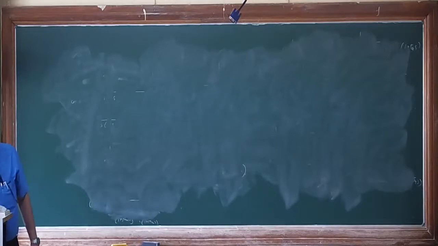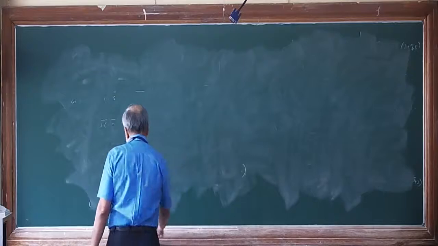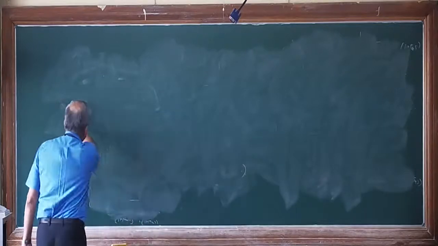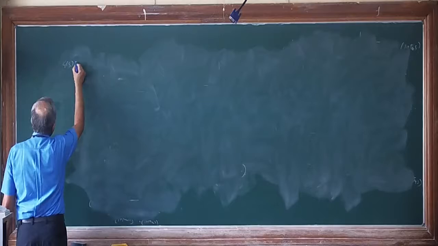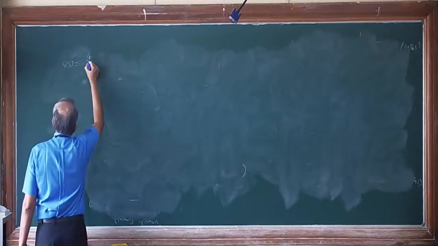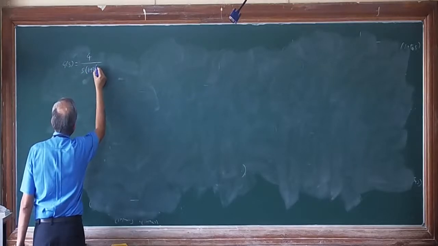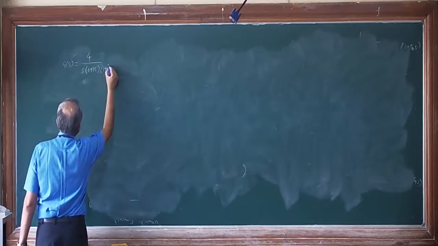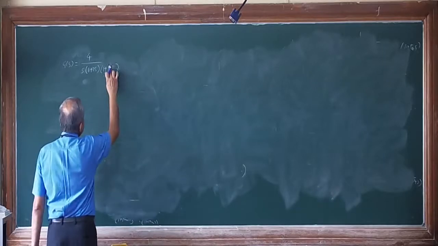Then we can take some problems here. I will take one problem as such. G of s is equal to 4 divided by s into 1 plus 2s into 1 plus 4s.